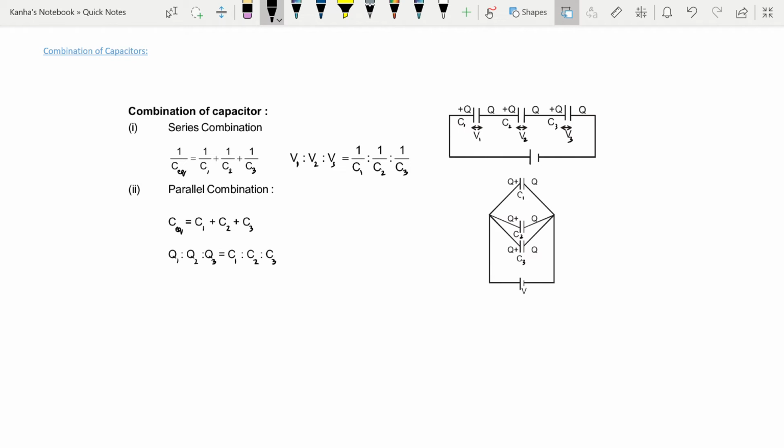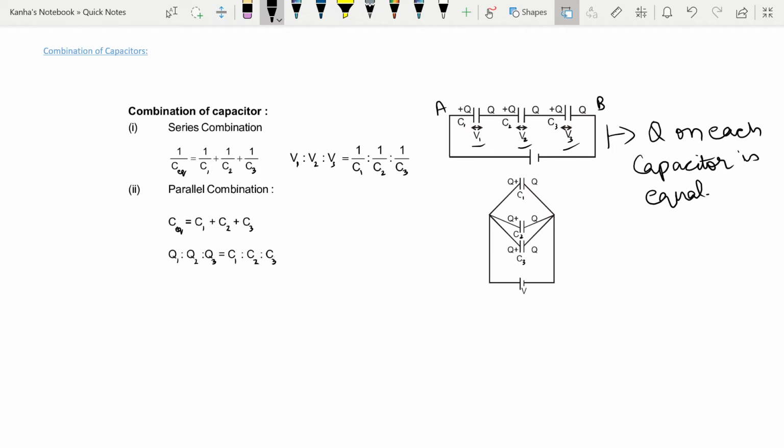So for the series, you should remember that Q on each capacitor is equal. Once this is in your mind, it's very easy to find the total potential difference across the two endpoints, let's say A and B. It's basically your potential drops V1 plus V2 plus V3.